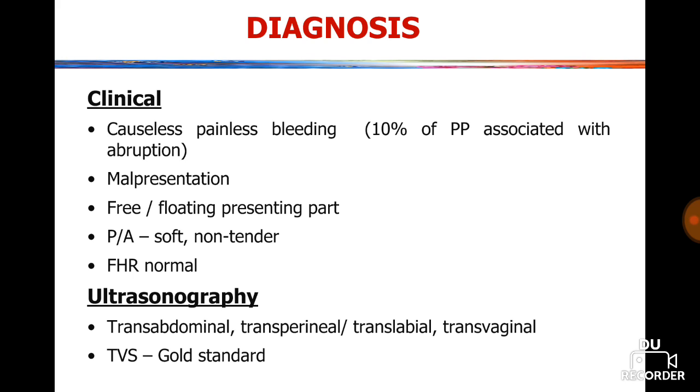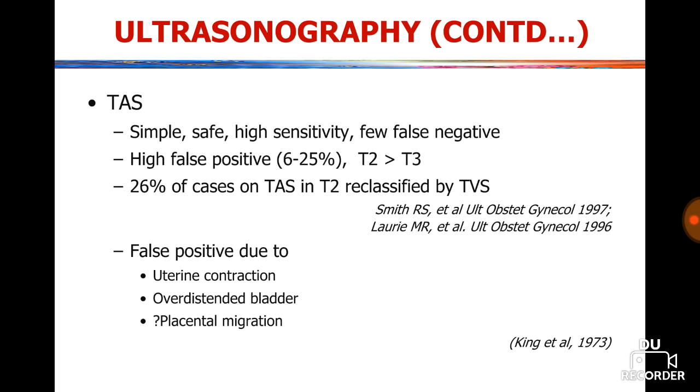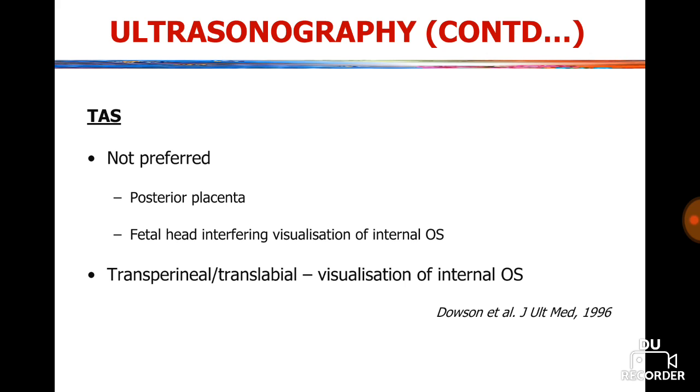And how can we diagnose placenta previa ultrasonologically? We can diagnose transabdominally, transperineal approach, translabial approach, transvaginal approach. But TVS, that is transvaginal, is the gold standard method. Transabdominal ultrasound is not preferred in case of posterior placenta previa, and fetal head interfering with visualization of the internal os.